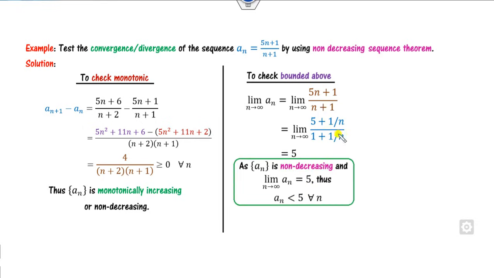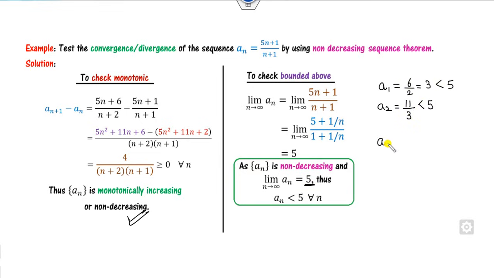So this means because a_n is non-decreasing, the limit is finite and unique, so therefore the sequence is less than 5 for all n. You can also check: what is a1? You can see a1 is 6 over 2, which is 3, which is less than 5. You can find a2. a2 is 11 over 3, which is 3 point something, again less than 5.